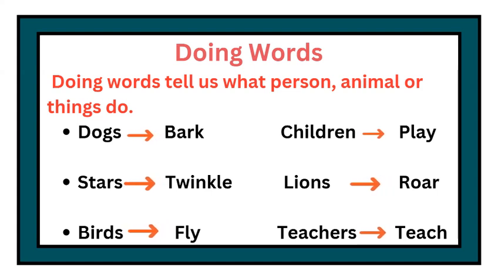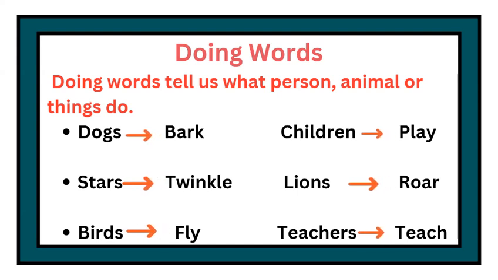Lions roar. Roar tells what lions do, the action of making a loud sound. Birds fly. Fly describes what birds do, the action of flying in the air. Teachers teach. Here, teach describes what teachers do, the action of giving lessons or knowledge.